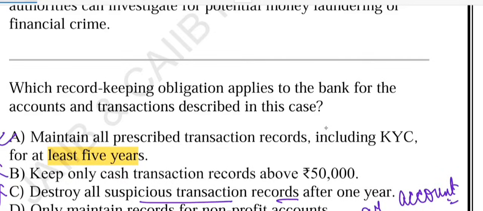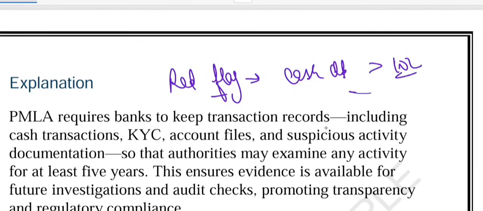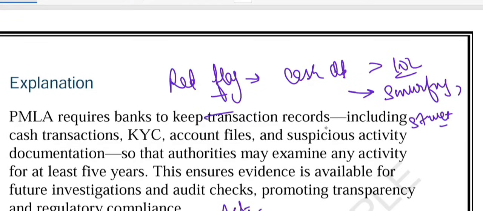Right. So what we learned from this discussion is about the red flag. So what is a red flag? Any cash deposit just below 10 lakh is a red flag, and this act is called smurfing, or structuring. What action should be taken? The branch or principal officer of the branch should file the STR with FIU-IND, within 7 days of concluding suspicion. Record keeping must be maintained for 5 years.